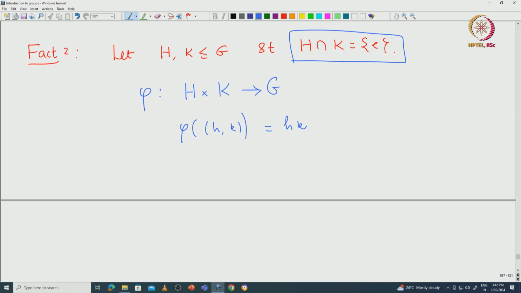I will leave it to you to check that this is indeed a homomorphism. Let me check it is injective. Suppose hk is the same as h'k'.